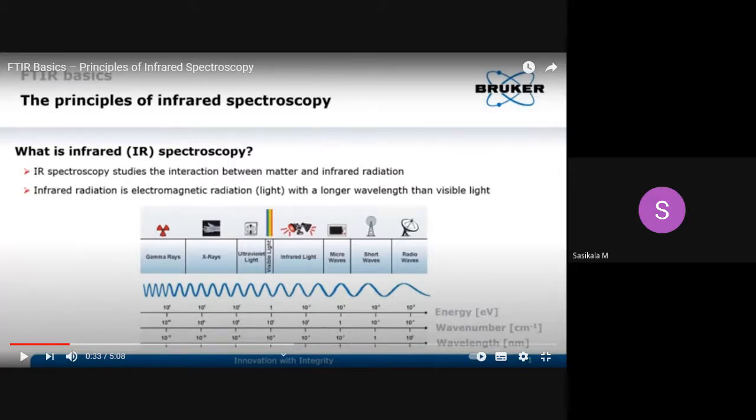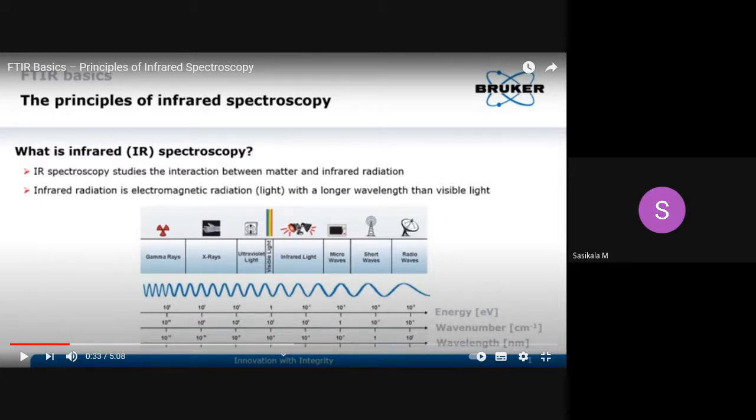How will it interact with the molecule? Here it is said that it is interacting with the analyte. At what level is it interacting? At the vibrational energy level. Molecular energies are electronic energy, vibrational energy, translational energy, and rotational energy. These are all the energies present in the molecule.